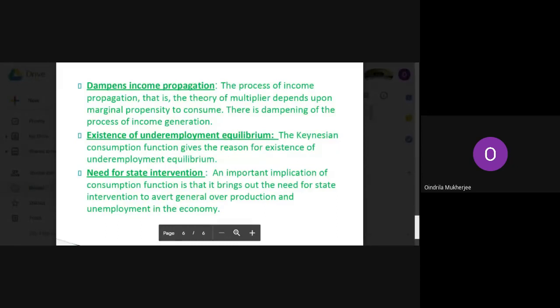Have you understood till here, everyone? If yes, then post yes. If no, then post no. Any doubts, you can ask. Till here, everybody, you have understood?